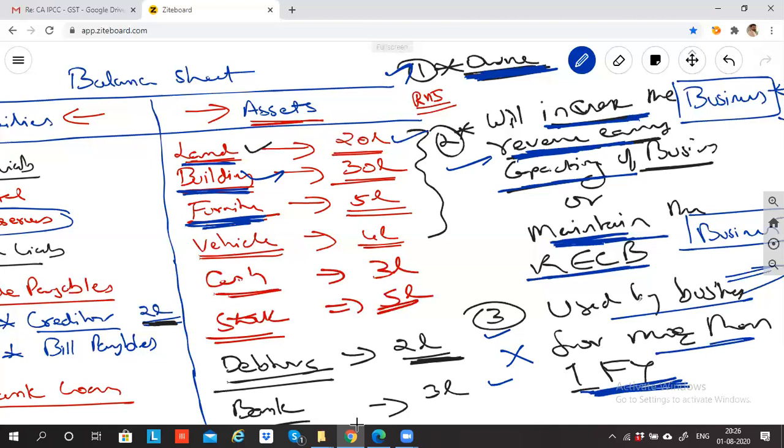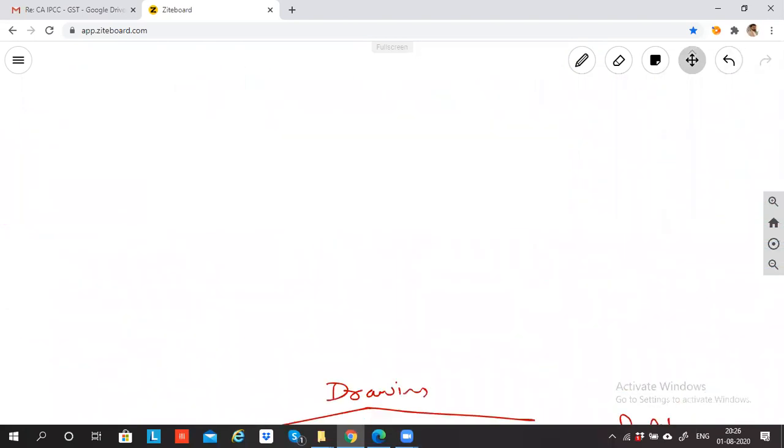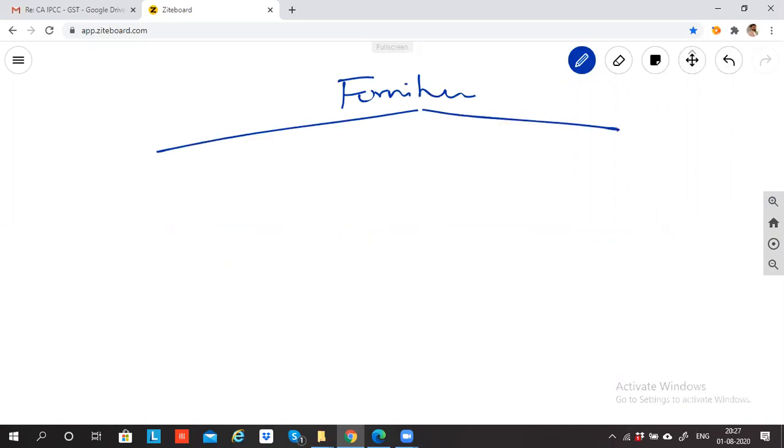Are you able to feel the difference now? Yes, sir. What is the difference between asset and expense? So that's why I said, if I buy furniture, I'll give one solid example. With this, I'll summarize the asset. If I'm buying furniture, I have two possibilities. One is I am purchasing furniture. What is the intention? Let's suppose the intention is to resell.